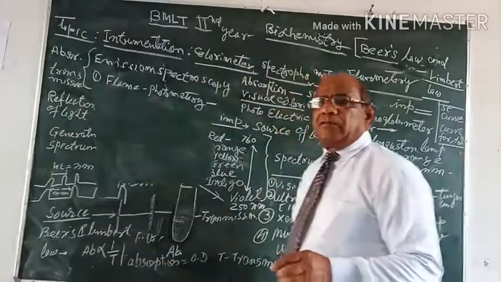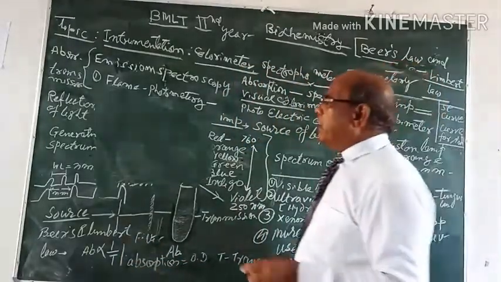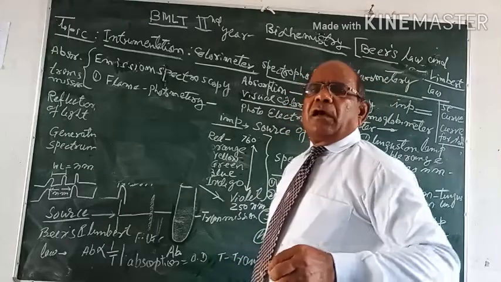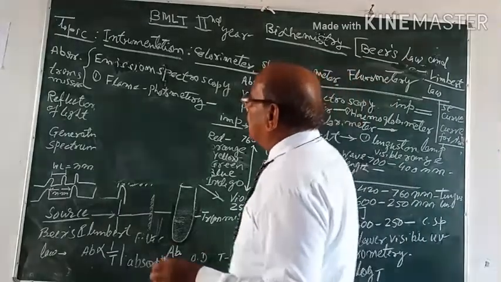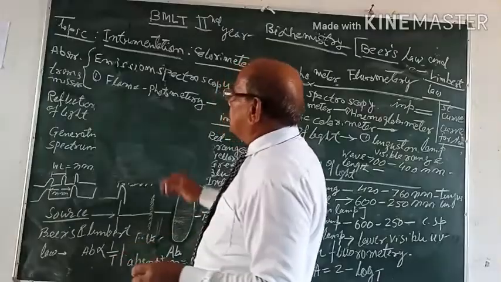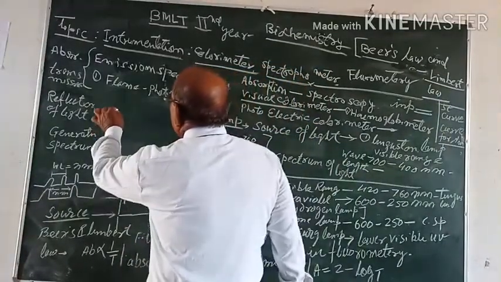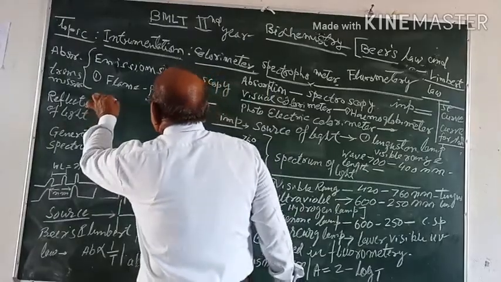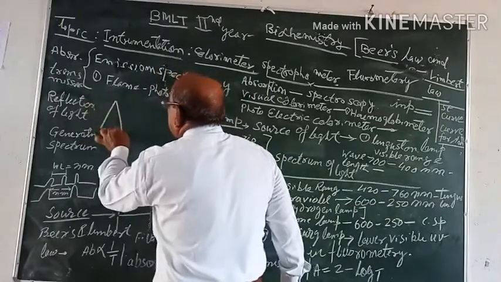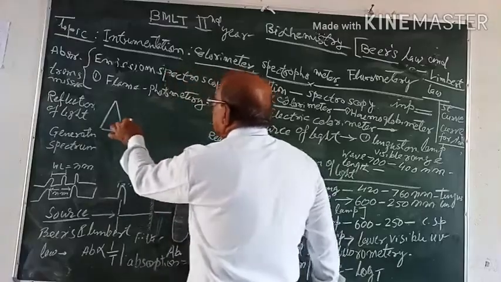How to select the suitable wavelength or suitable filter for the estimation of the substance under study. First of all, we will change the spectrum of light in the solution.